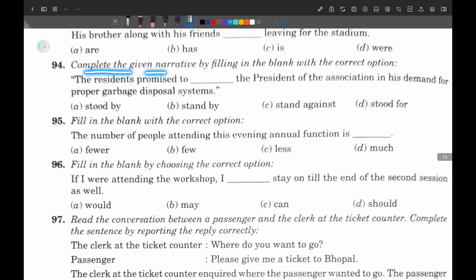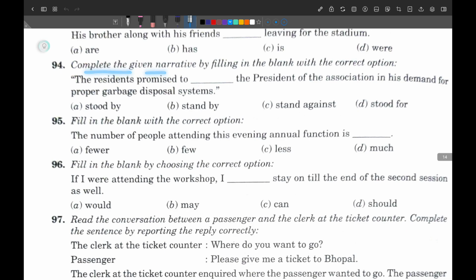The residents promised to. First of all, here we have a few words like stood by, stand by, stand against, stood for. First of all, eliminate the wrong answers. If you follow my rule, first try to eliminate the wrong answers, and then you will have a few words which can be correct, so eliminate the wrong answers first.